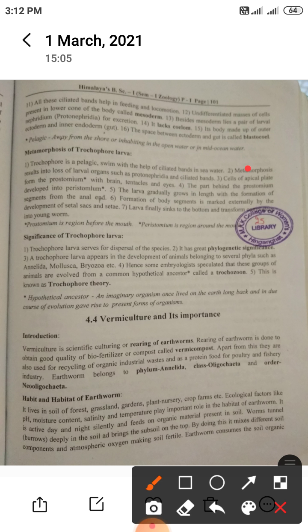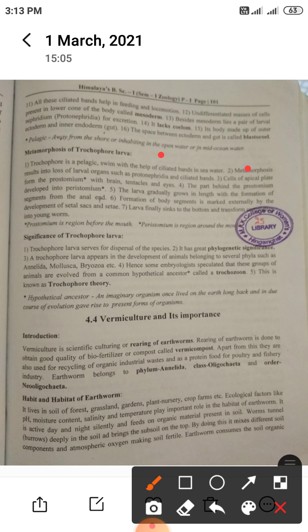Then, metamorphosis of Trochophore larva. Metamorphosis means the changes that occur in the Trochophore larva from start to end. So Trochophore is pelagic and swims with the help of ciliated bands in seawater, which helps in locomotion.